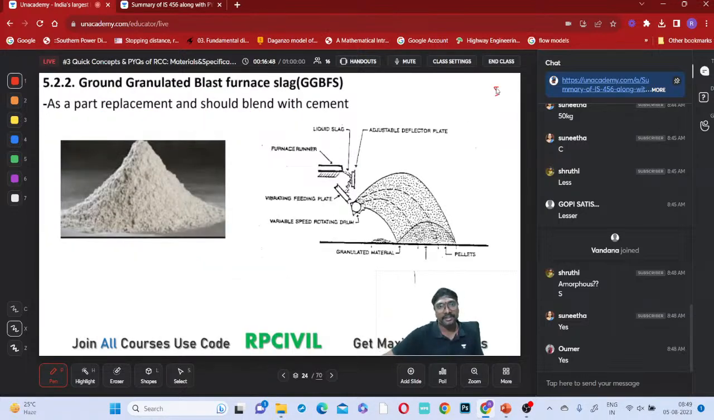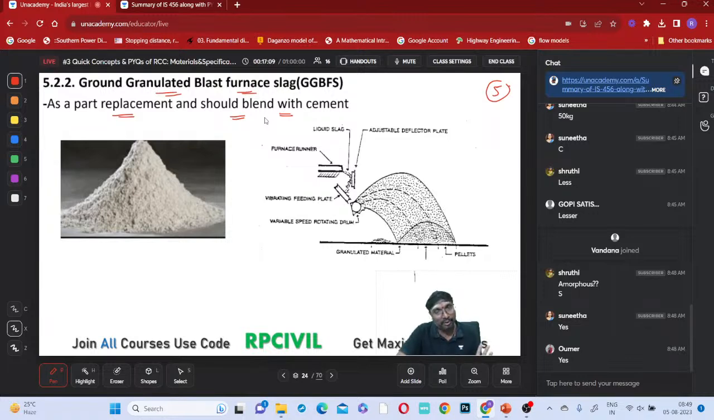Now GGBFS, so what is that? Ground granulated blast furnace slag. As a part replacement, it should be blended with the cement. We can replace 50% and up to 70% of the cement. Can we use it entirely instead of cement, completely? No, no, just as a part replacement only.